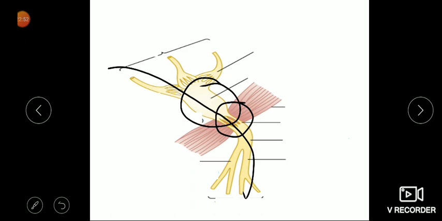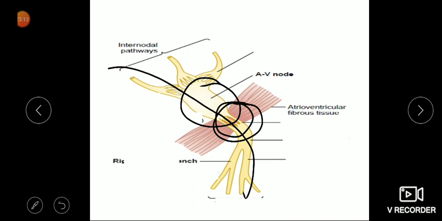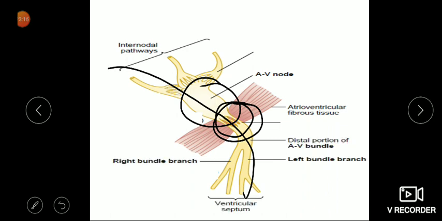So there are categories of heart block. Partial heart block, in which there is a slow conduction of impulse from atria to the ventricle. Incomplete and complete heart block. So in complete heart block, atria and ventricle both are separate, and there is no conduction of impulse across the bundle branches. So these are the bundle things.